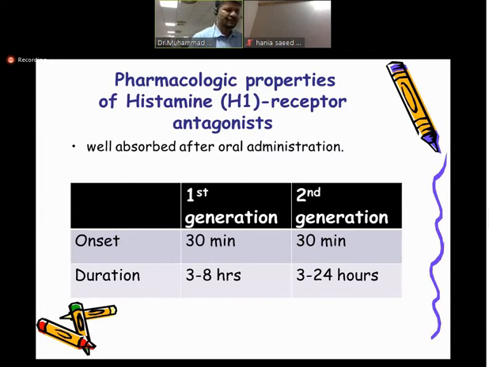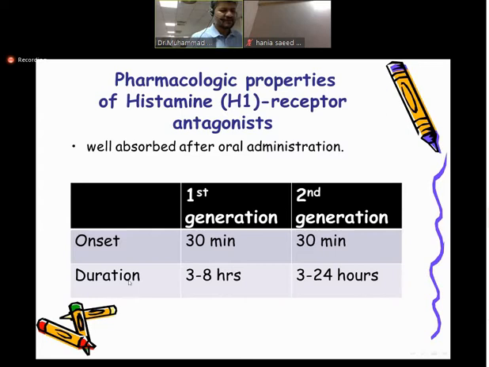Here there is also some sort of the same condition. The difference between the two generations is their duration of action. For the first generation, the onset of action is 30 minutes, and for the second generation the onset is also the same, 30 minutes.